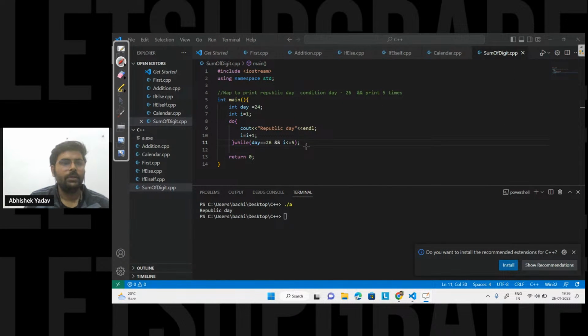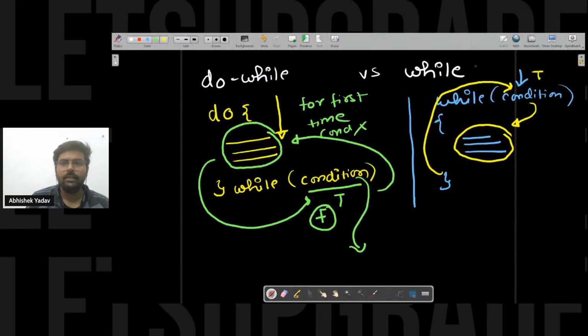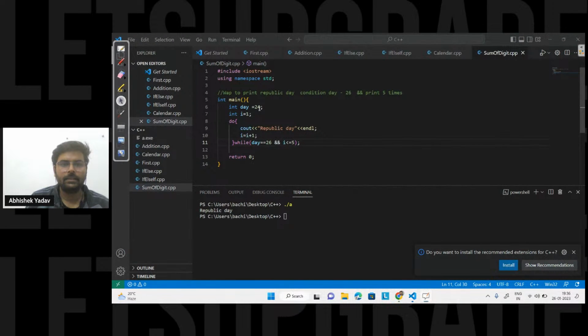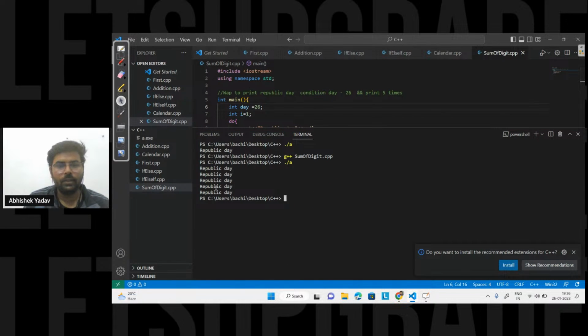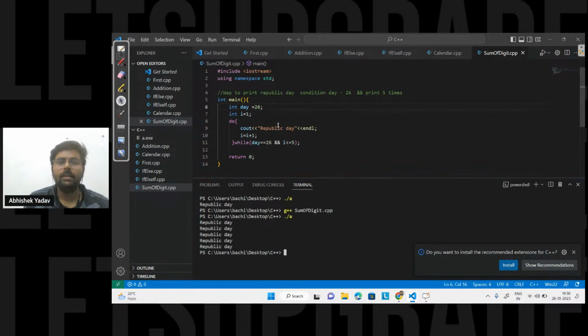So let's take the value of day as 26. Then you can see I get this one, dot slash u. Here you can see I am getting Republic Day printed 5 times, because this time day is equal to 26 and i is less than or equal to 5.